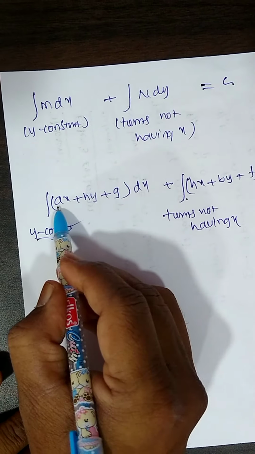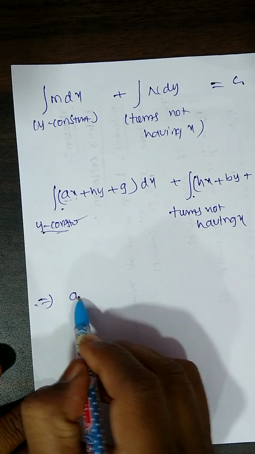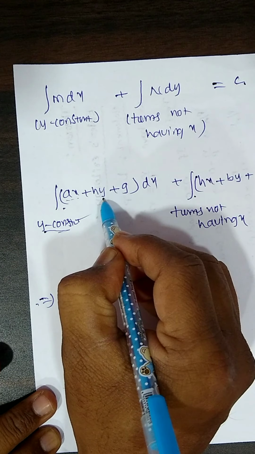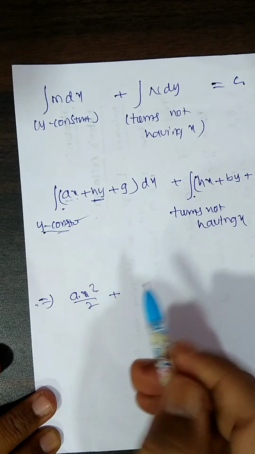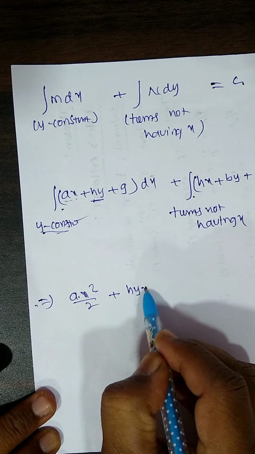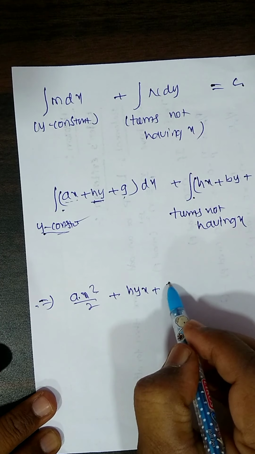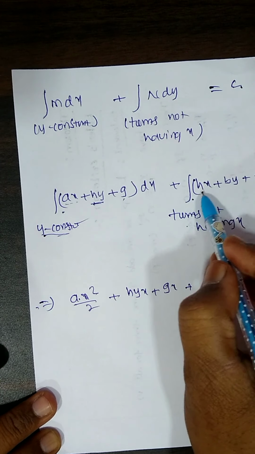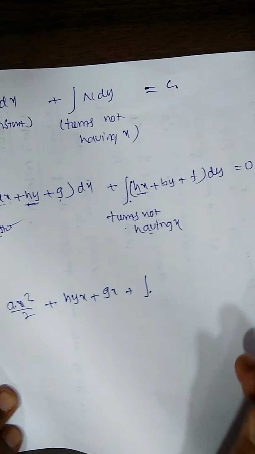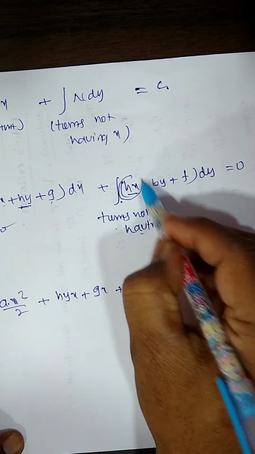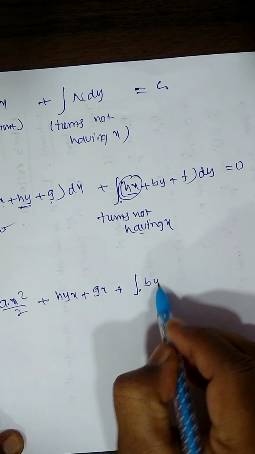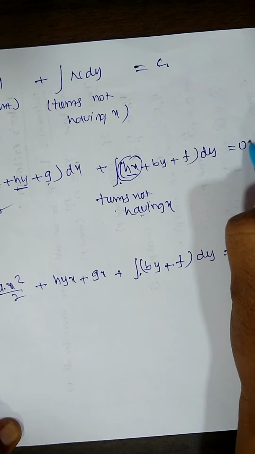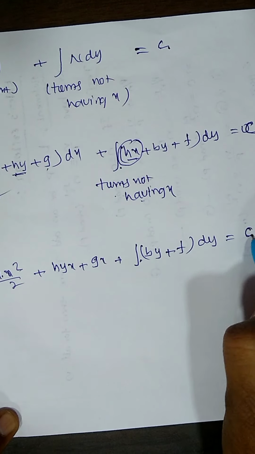Y constant means: integration of ax, a is constant, so integration of x gives x square by 2. Integration of hy, with h and y constant, gives hyx. Integration of constant g gives gx.